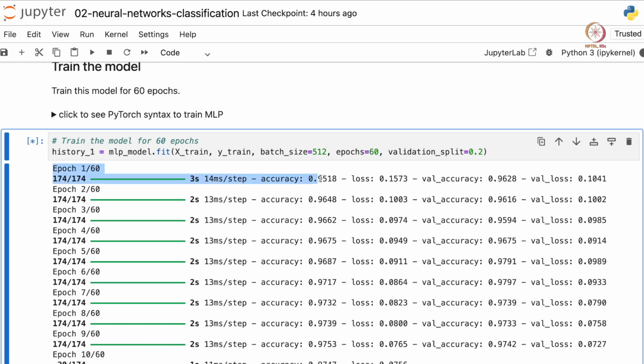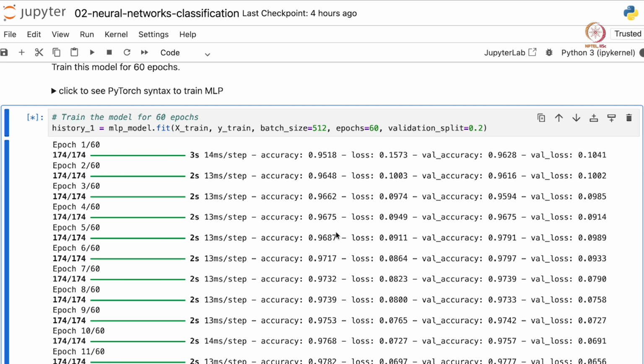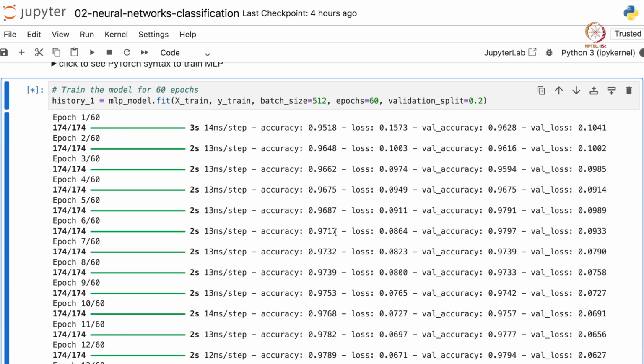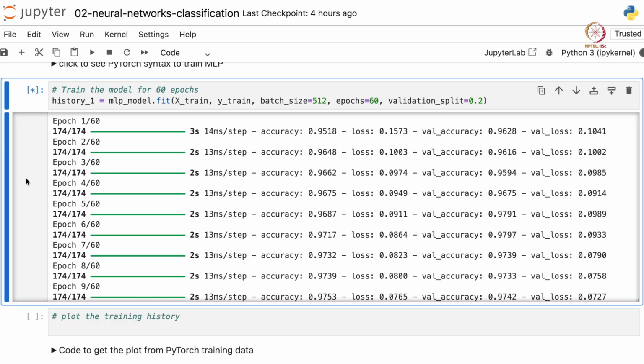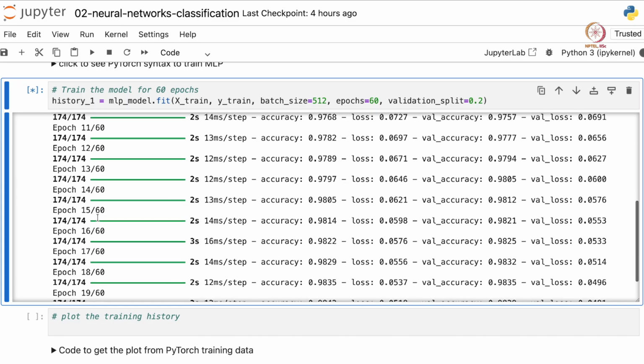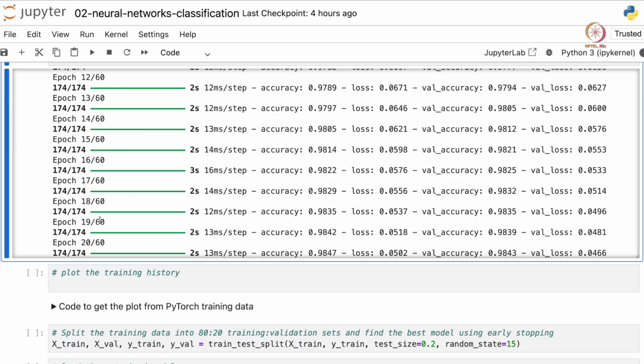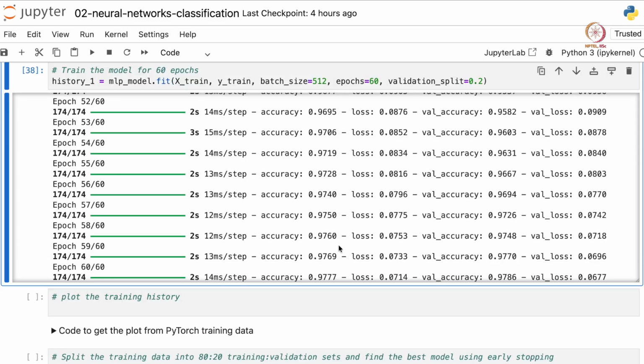We see that the starting accuracy is pretty high. Even the validation accuracy is high, and it's gradually increasing. Also, the training loss and the validation loss are gradually decreasing. Let's wait for a while till the 60 epochs complete. Now 60 epochs are done. We see that the final accuracy is about 0.97 and the validation accuracy is also about 97%.